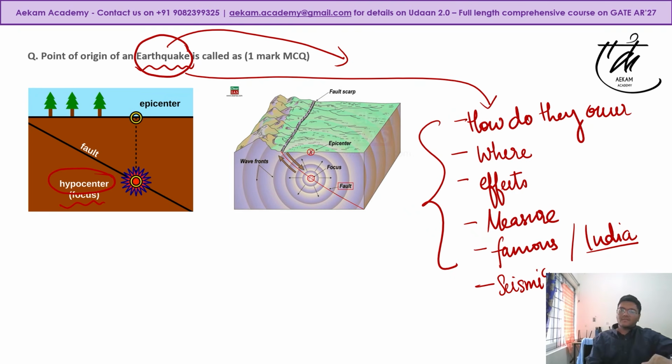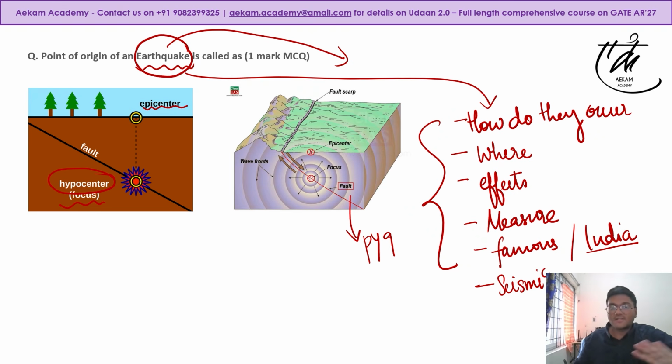Okay. The moment you draw a vertical line to your crust, that is known as the epicenter. So don't get confused between hypo and epi surface. The line across which this fault occurs is known as the fault line. There was a previous year question, I think 20 years ago or 15 years ago, based on this also.